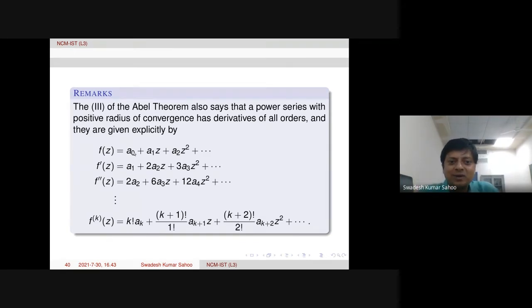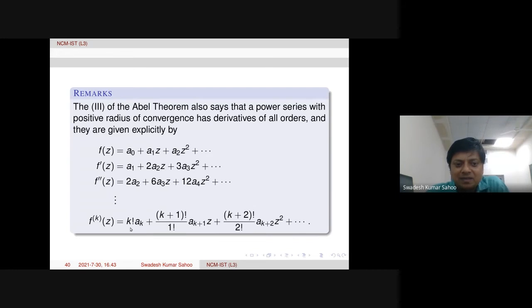So therefore, once we proved term by term differentiation, we can do like this. Finally, f to the k of z is actually k factorial ak, and all these things are happening. So from here you see, if we put z equal to 0, then only the constant factor k factorial ak is remaining.